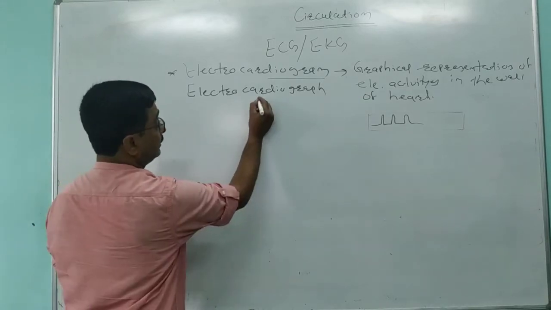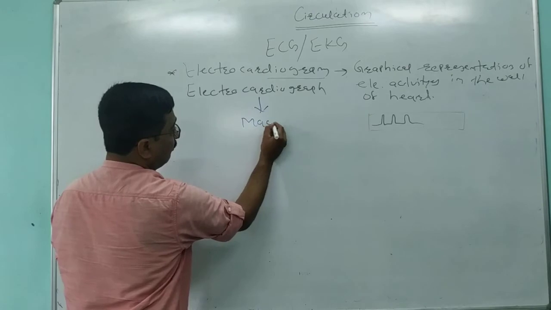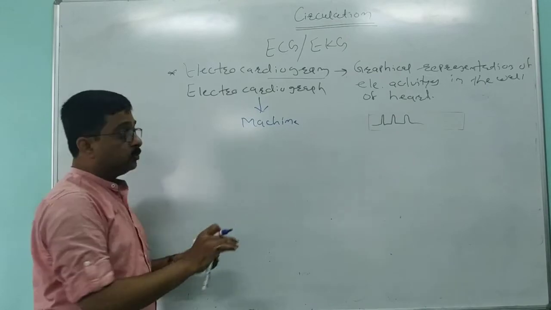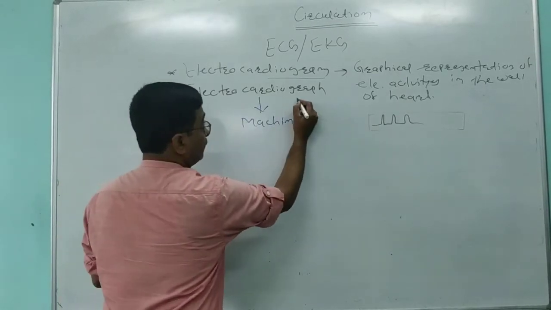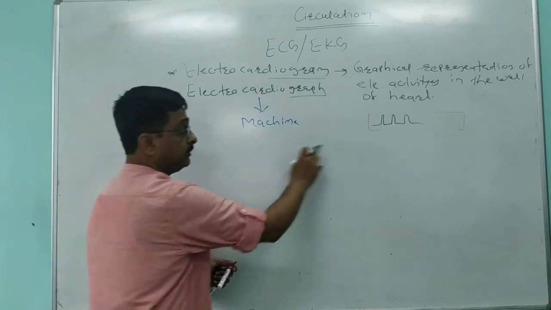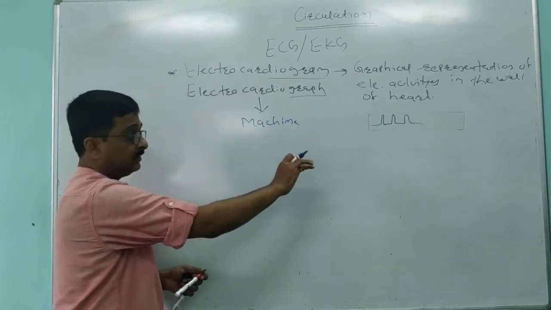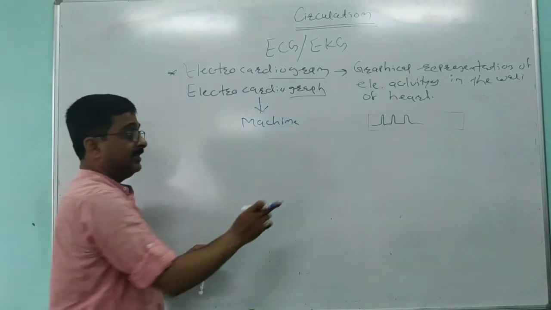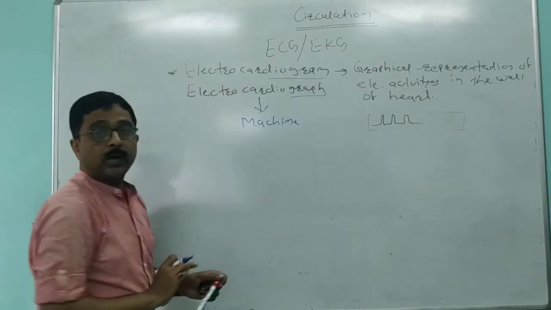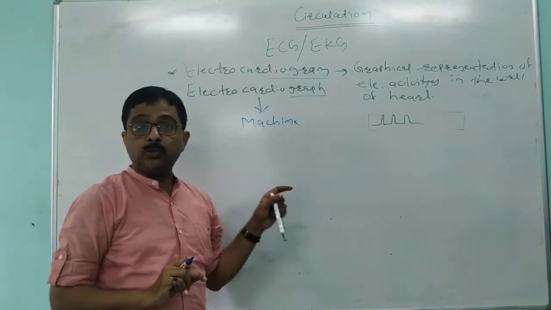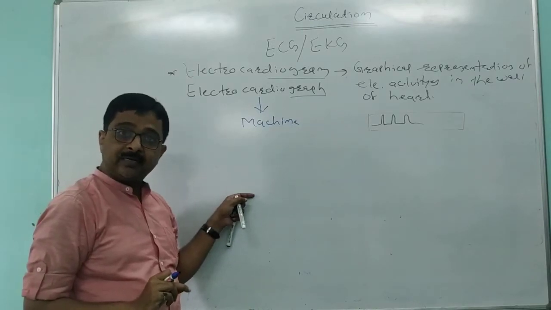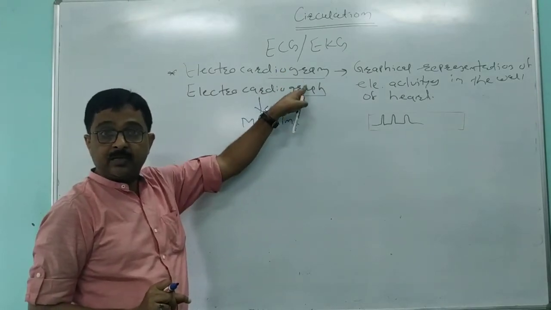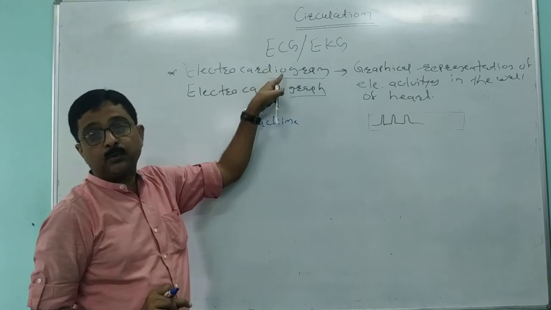Now, what is electrocardiograph? Electrocardiograph is a machine used for recording the activities. Many a time we get confused. Since it is written "graph", we think it must be this paper, but this is not the case. The strip of paper on which there is a representation of activities is the electrocardiogram, and the machine used for recording these electrical activities is called the electrocardiograph. So, this is the difference between electrocardiogram and electrocardiograph.